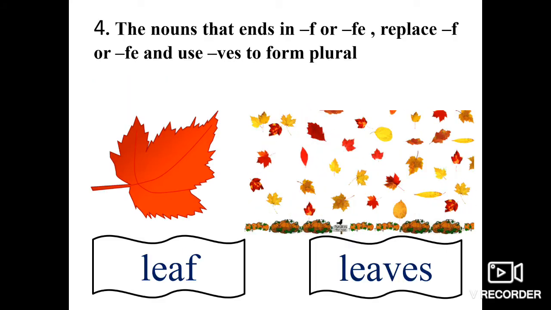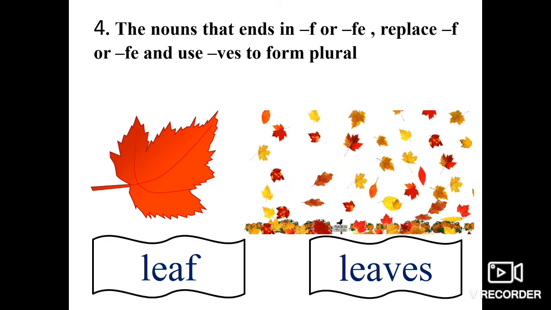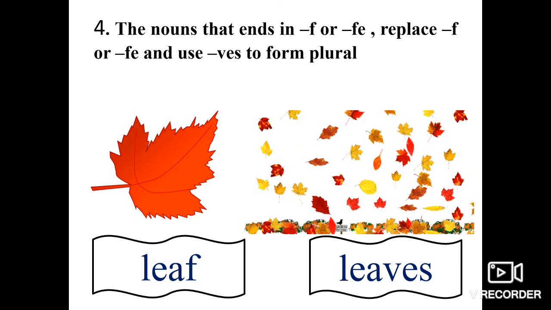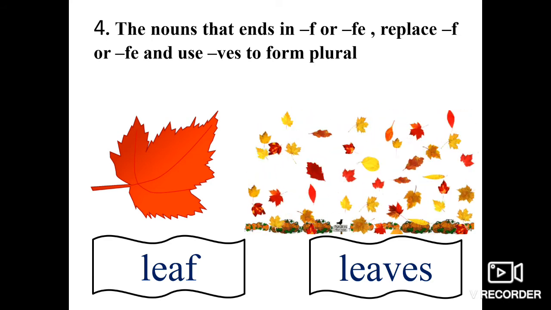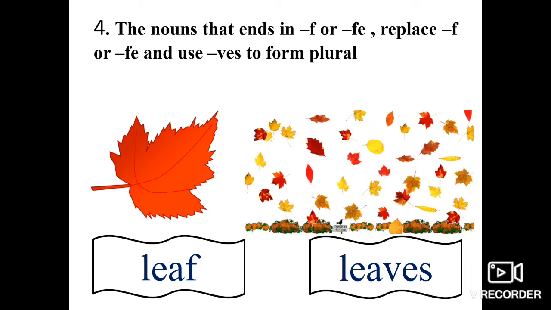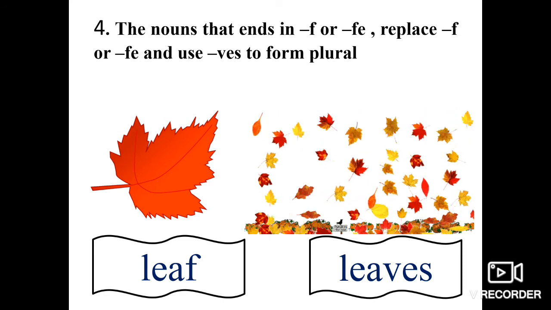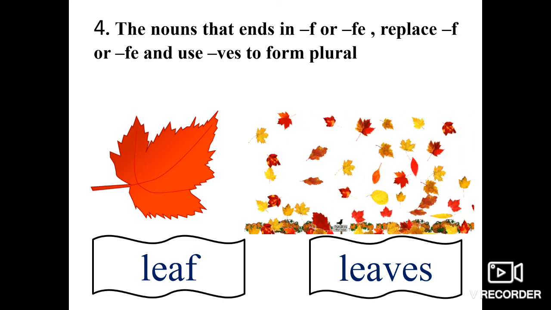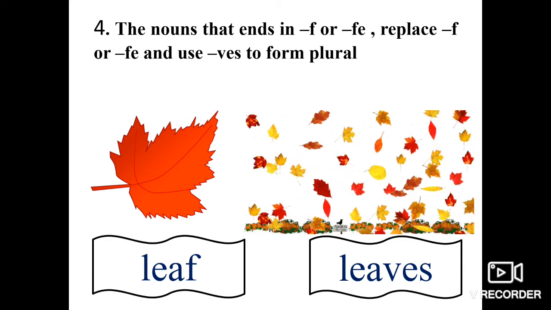Now, the fourth rule says that for nouns that end in F or FE, you will have to replace F or FE and use VES to form the plural. For example, I have a word leaf and its plural is leaves. It means you remove F and add VES to it.